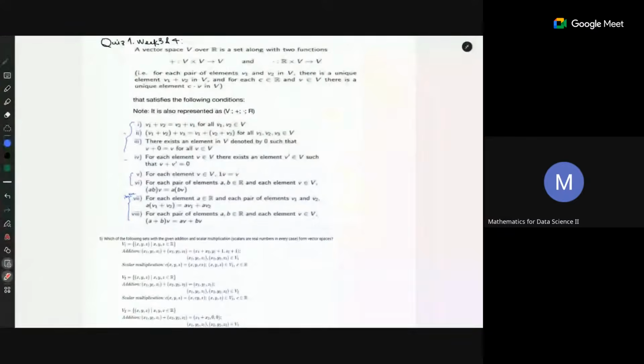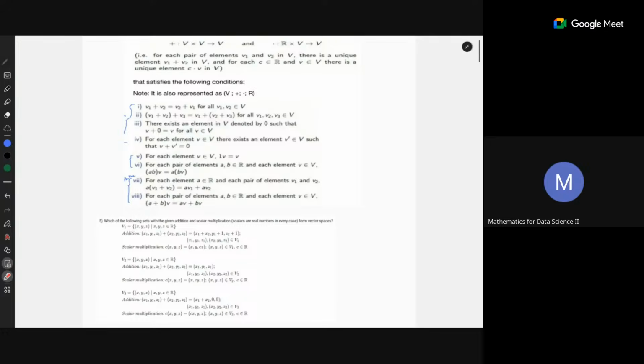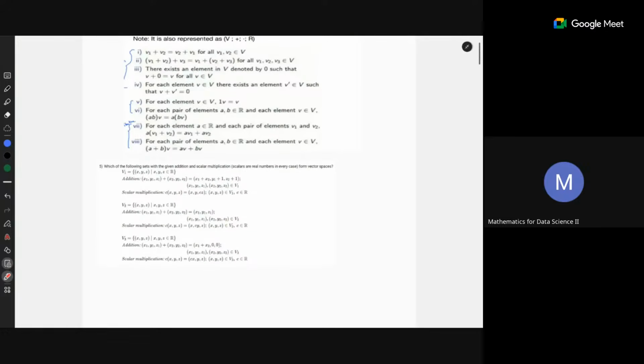First property is commutativity of addition. Second is associativity of addition. Third is the existence of additive identity. Fourth is the existence of additive inverse. The fifth and sixth are for scalar multiplication: scalar multiplication is associative, and multiplying one to a vector gives you the vector. The seventh and eighth properties are the distributive properties. All right. So keeping these properties in mind, let's solve this question.